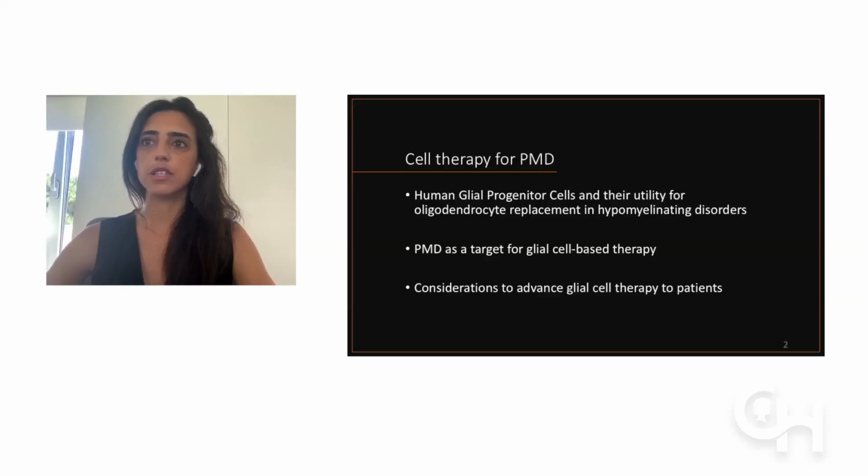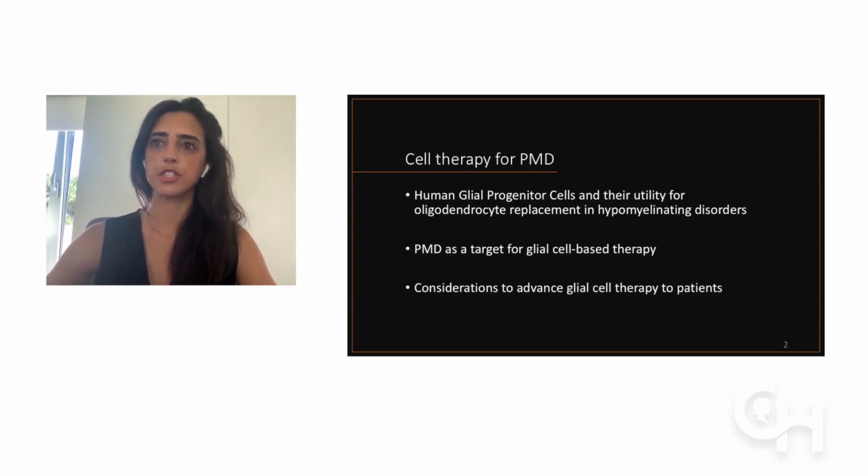As an introduction to this talk, I will cover three main points. The first, I will introduce you to human glial progenitor cells and the key experiments that support their use as treatment vectors for Pelizaeus-Merzbacher disease and other leukodystrophies. Then I will discuss the application of glial cell-based therapy in the context of Pelizaeus-Merzbacher disease specifically. And lastly, I will briefly discuss some of the important considerations as this treatment progresses towards its possible clinical application.